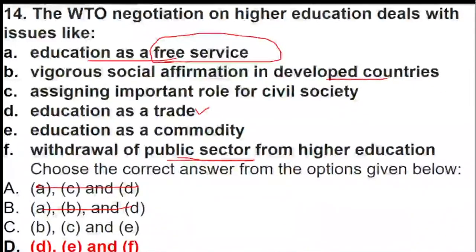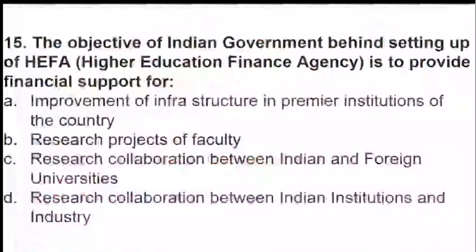Okay, now coming to the last question of the day. It talks about what? The objective of the Indian government behind setting up the Higher Education Finance Agency is for what? To improve the infrastructure, research projects, research collaboration within India or outside India.